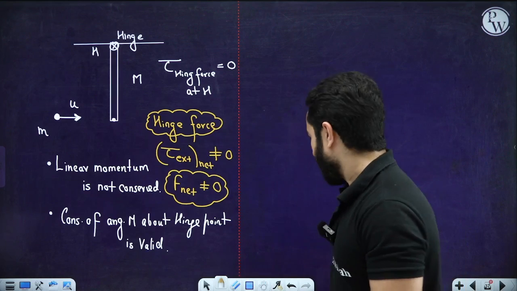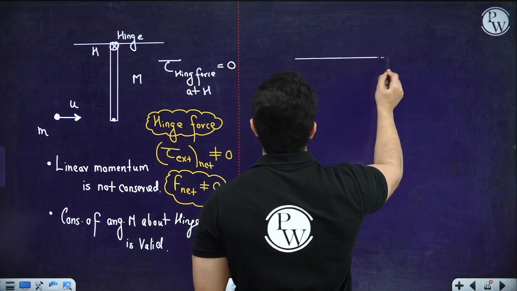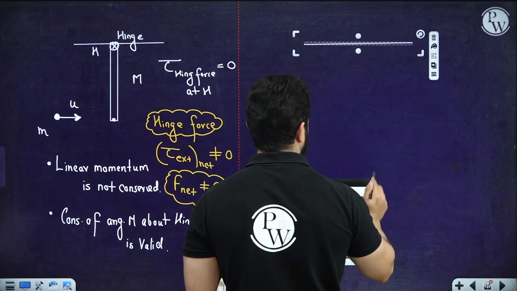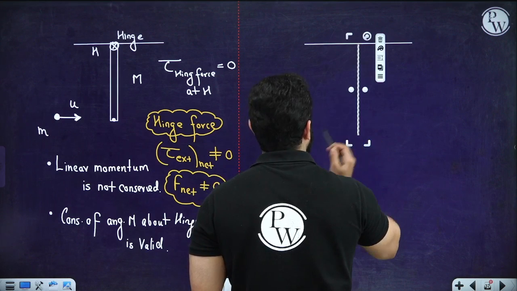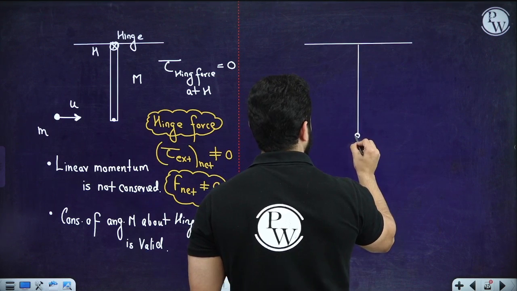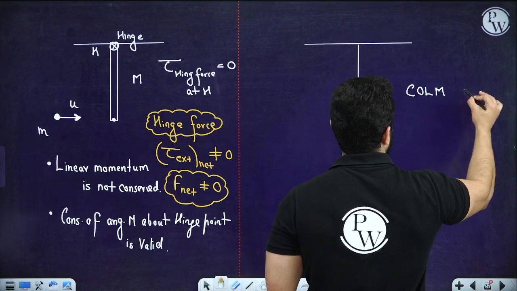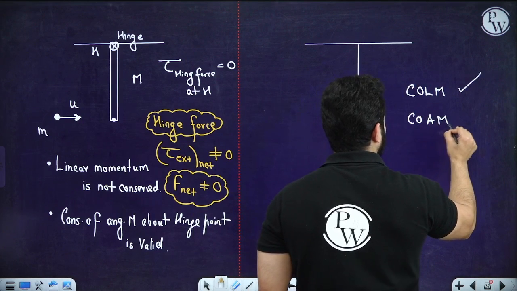Is that clear? And let's suppose that instead of having a rod, we have a rope, then you don't have to worry about anything. If you have a rope, then there is no hinge force, then everything is applicable. Conservation of linear momentum is also applicable, and conservation of angular momentum is also applicable everywhere.